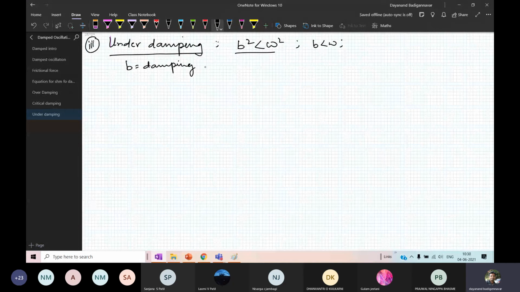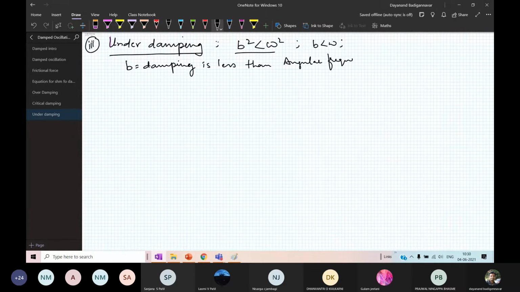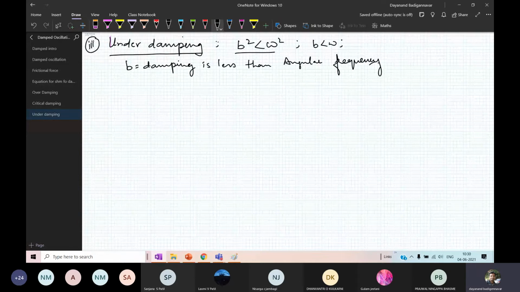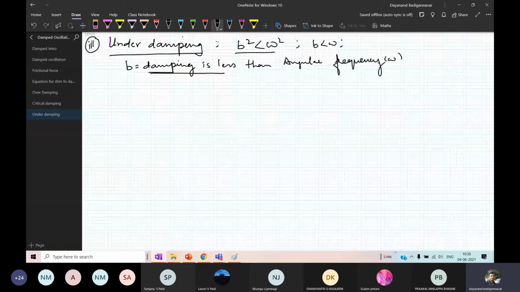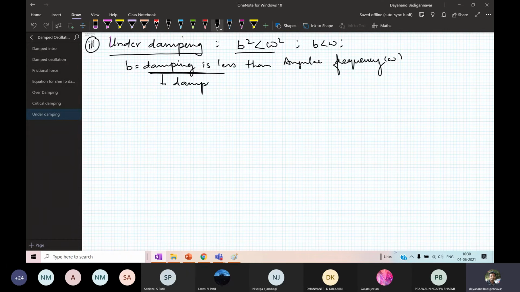Damping is lesser than the angular frequency omega. That means damping is low. Low damping means low resistance, low frictional force.